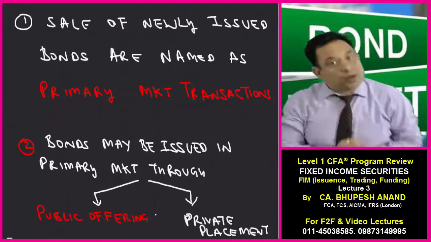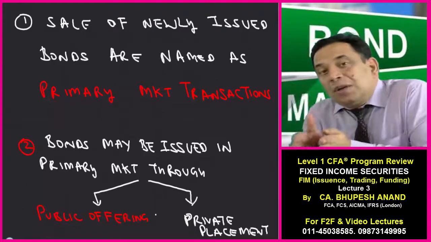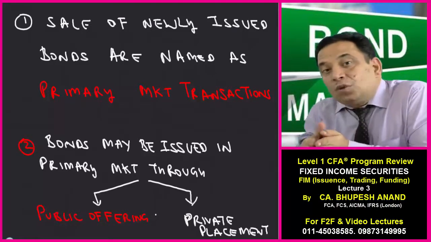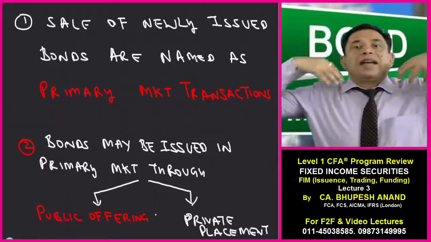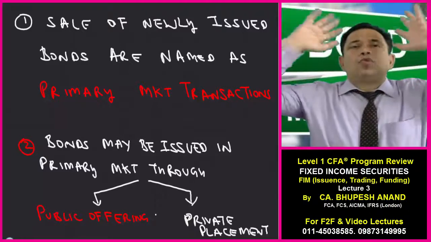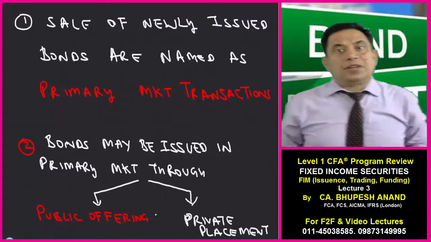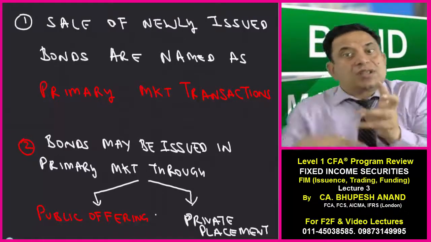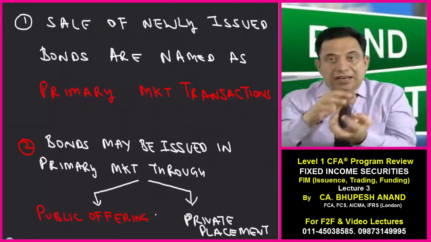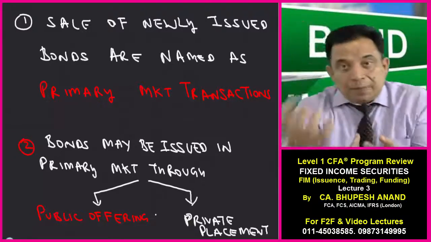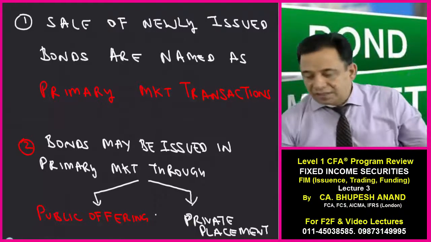But firstly, write the first point. I hope you have already written that. Please write the second point. Bonds which can be issued in the primary market can be through public offering or through private placements. When I say private placement, it means I am selling in wholesale to a qualified institutional investor. That is named as private placement, and that qualified institutional investor will not sell to dealers. But when I say public offering, it means the issuer is selling to the investment banker, and that investment banker will be selling to the dealers and then to the investors.